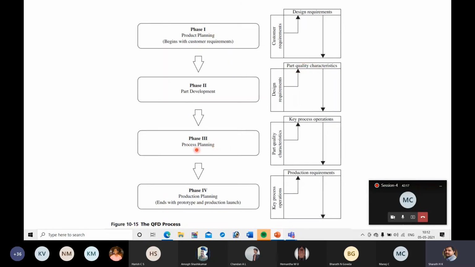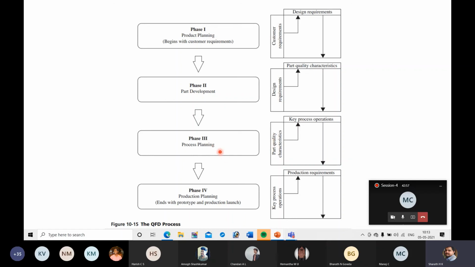Next, in process planning, here you are going to decide which process needs to be employed. So part quality characteristics, that is hows of the previous chart, will become what's of this chart. Here it is hows, here it will become what's. Part quality characteristics are converted into key process operations. So you know what the requirements of the part are, what the features are. Next, you will decide which manufacturing operation needs to be employed in order to fabricate that particular part. That is process planning.